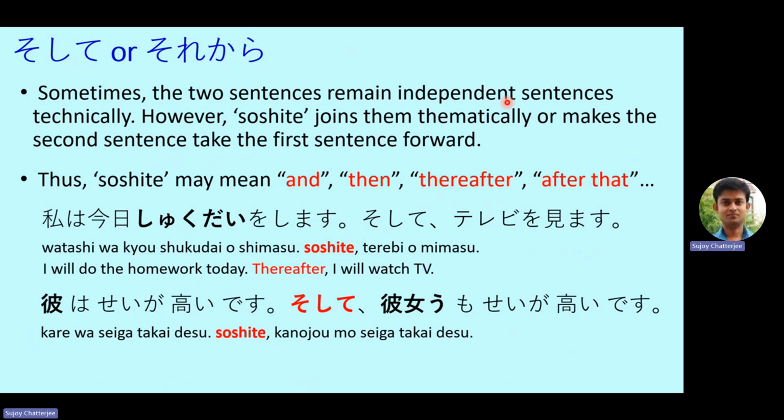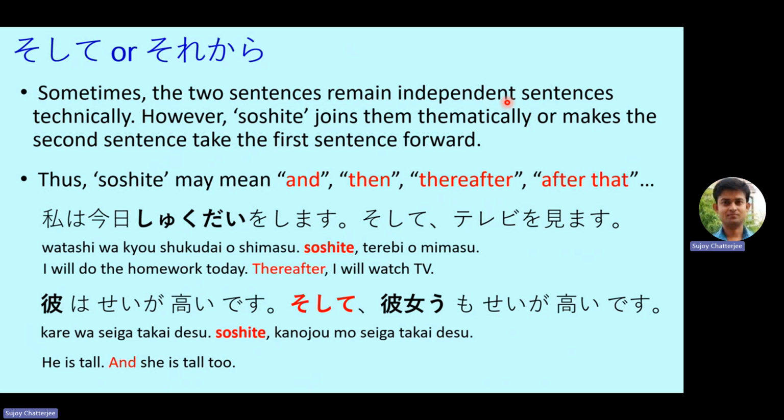彼は背が高いです。そして彼女も背が高いです。So that means 彼は, you know, he. So he is tall and she is tall too. That means again two different sentences, but they are connected thematically. So friends, be careful. Sei ga, if you do the translation in some of the translation tools, since sei is sex as well in Japanese, it may give you the translation as that he is sexy or he is sexually active. So be careful about that.